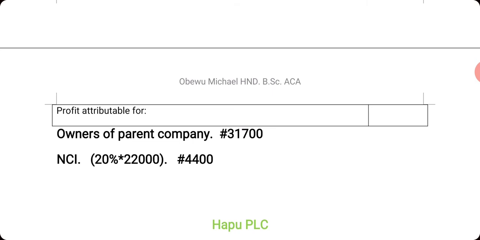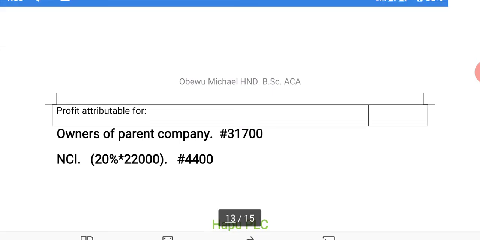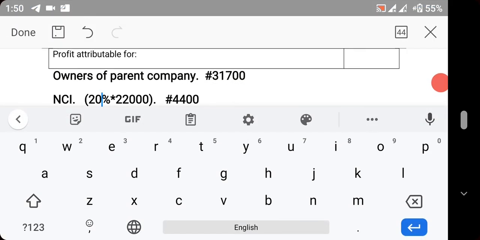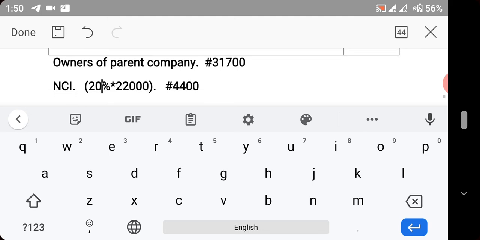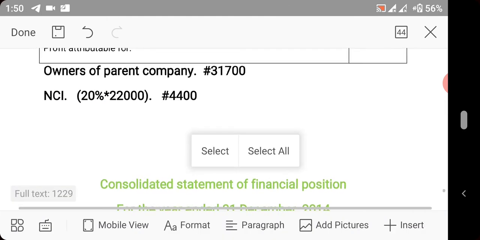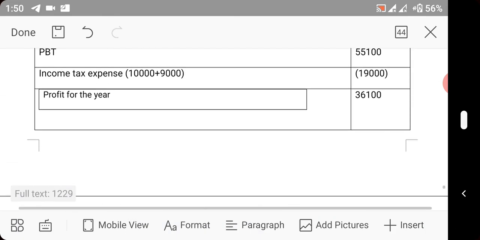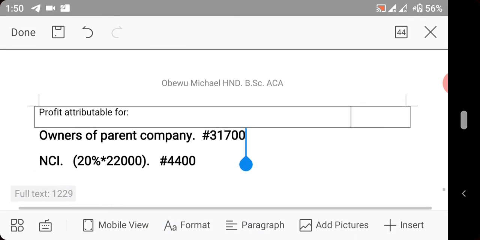The NCI will first be calculated. So 20% is the NCI percentage. This 22,000 is the profit that the subsidiary made that year, and it's in the question. So that will give you 4,400. So minus 4,400 from this, you now have this value.